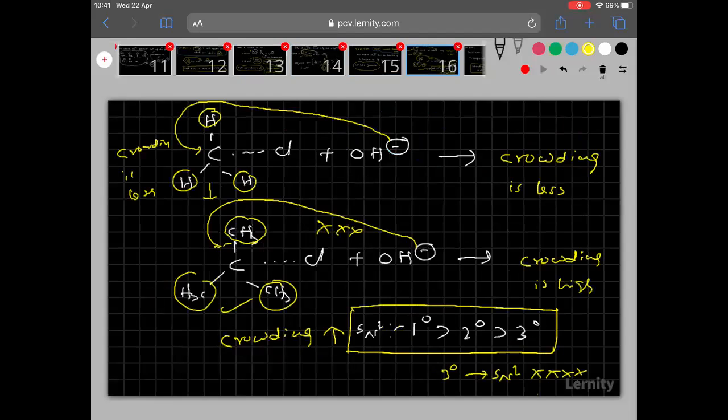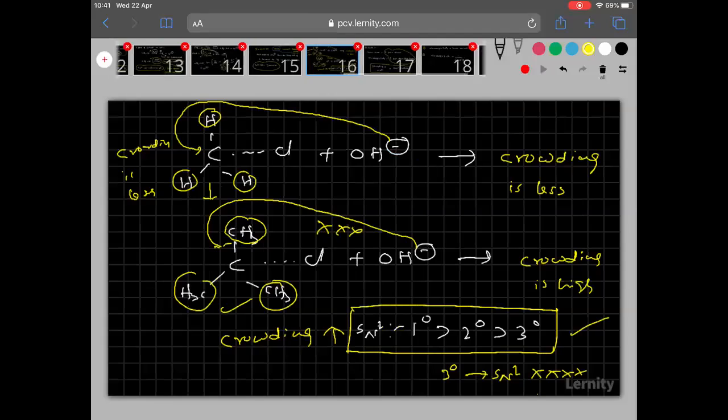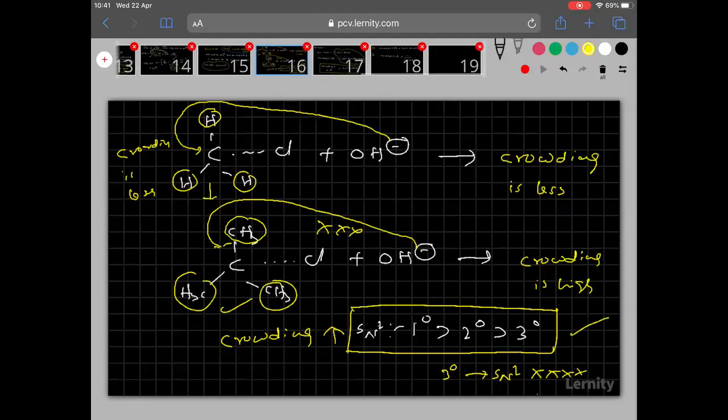And here the order of reactivity: primary greater than secondary greater than tertiary. Clear, everyone? So this is the complete SN2 mechanism, and some important things are still left over in SN2 mechanism. As time is not there now, in tomorrow's class I will continue the SN2 mechanism, but make sure that you please read all these things and come.